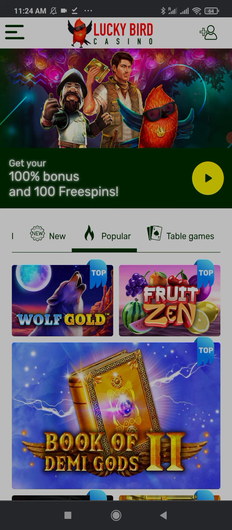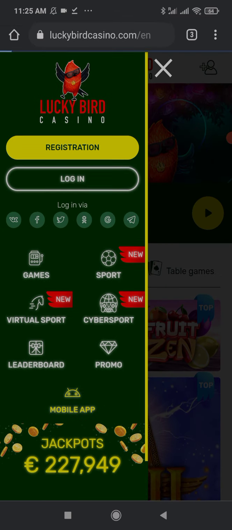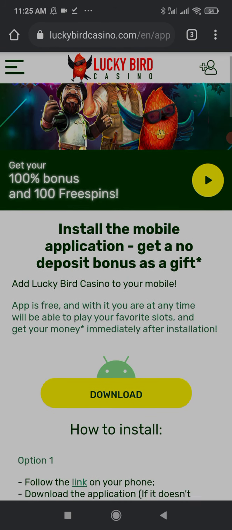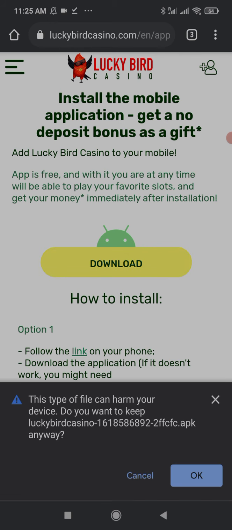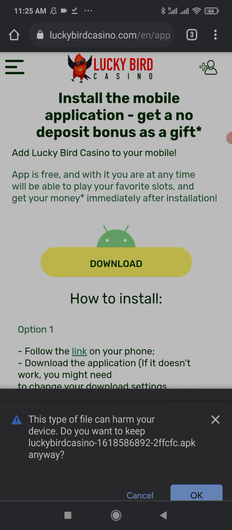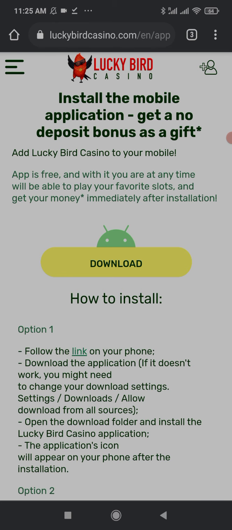So if you already have an account, then you should open the menu in the top left corner, tap on mobile applications, and then tap on the download button. Now I need to press OK to keep the Lucky Bird Casino APK file on my device. Click on open.